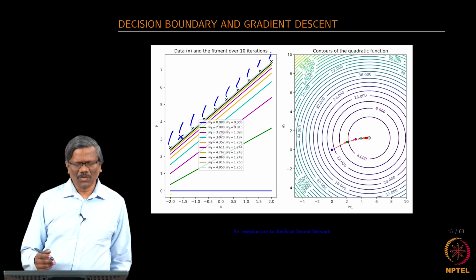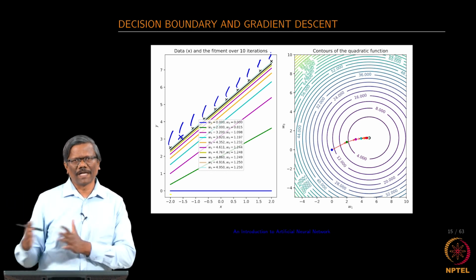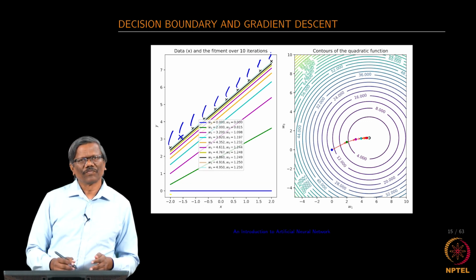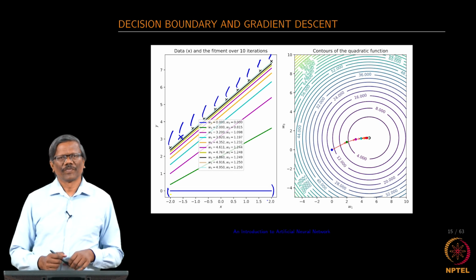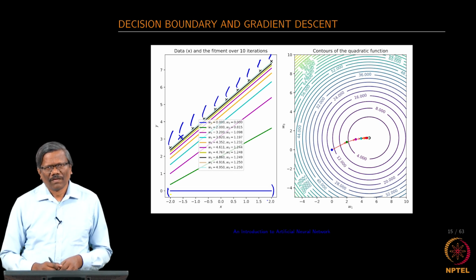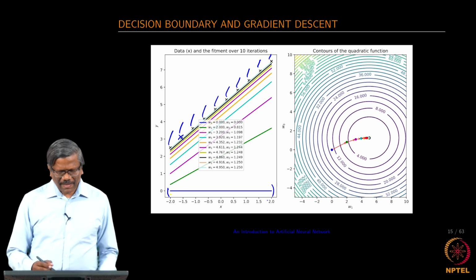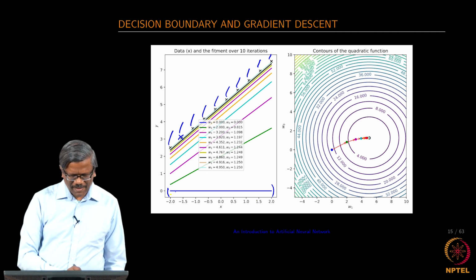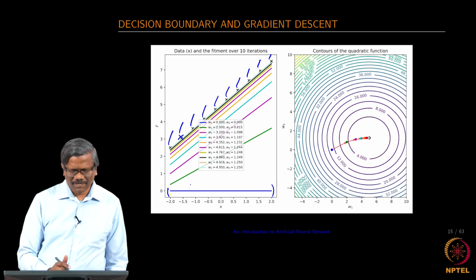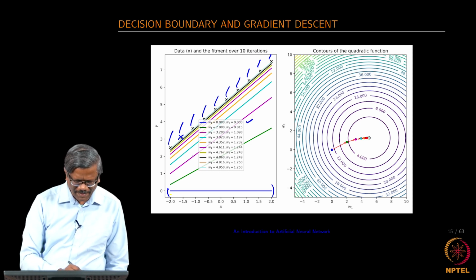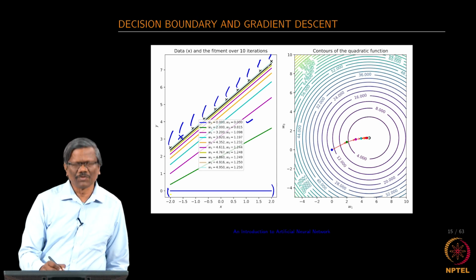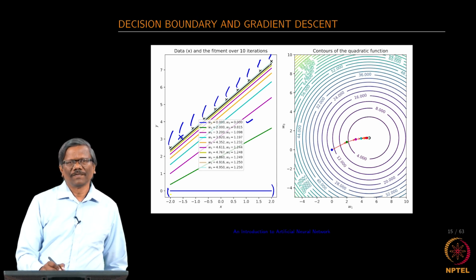Since I know only the relationship between the input and the output, I start to estimate the classification function, or the classifier, using the iterative process. Initially I start with 0 0, and then you see, based on the input, slowly and steadily it goes towards the original set of values.